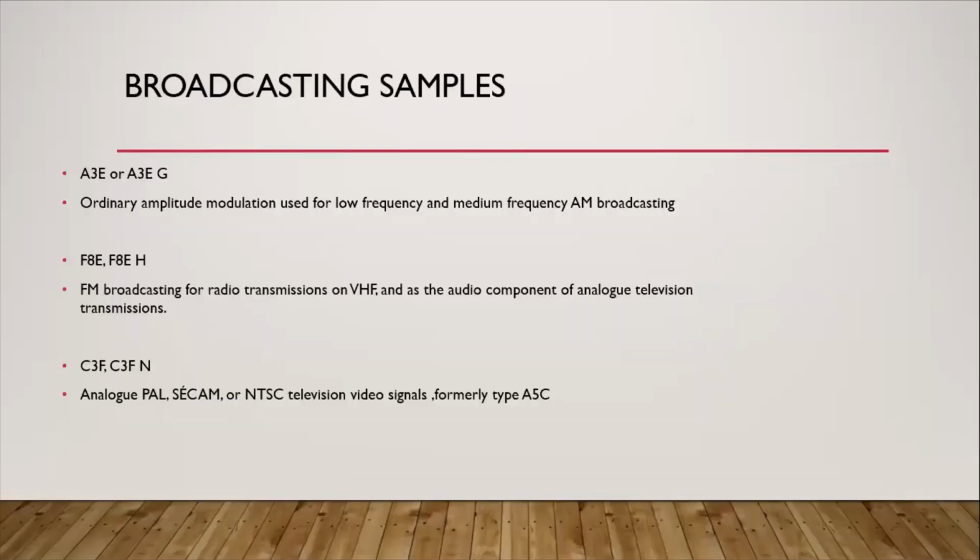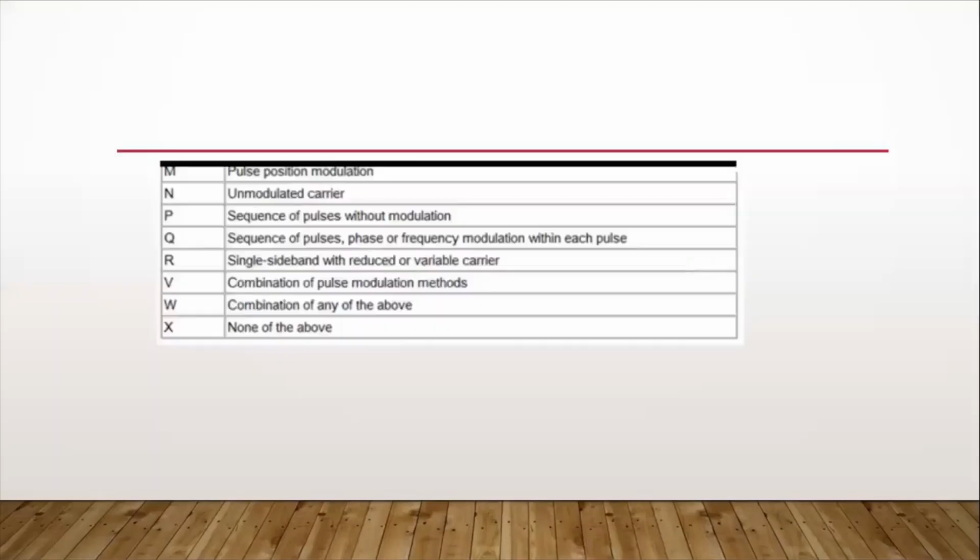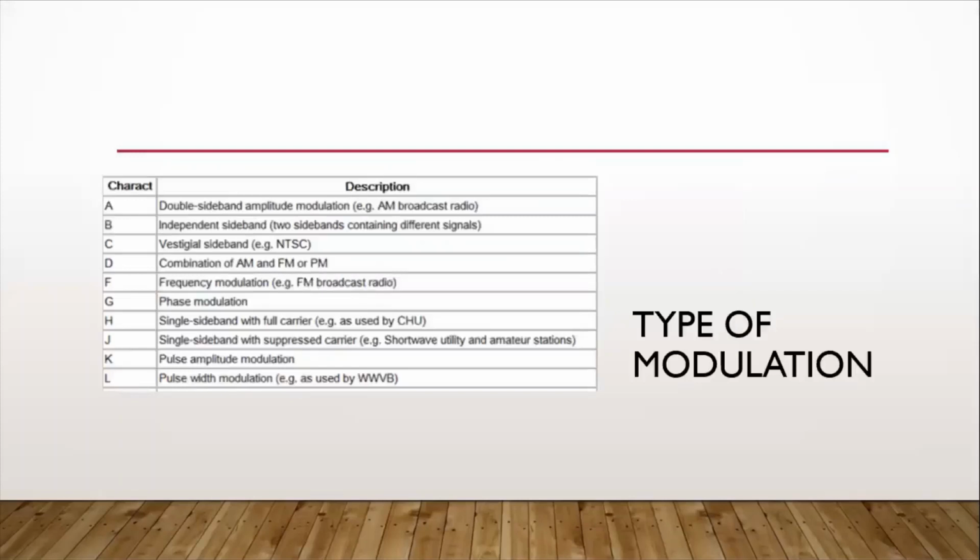Okay? Kaya ang tinawag natin A3E, that is the ordinary amplitude modulation used for a low frequency and medium frequency AM broadcasting. Okay? That is the A3E or A3EG, yung lumang code or emission. Kapag F8E naman, that is, ibig sabihin, ang kanyang unang characteristic is F. Ang type ng modulation niya is nasa frequency modulation. Madali lang tandaan kasi doon din naman nagsisimula, FM broadcast radio, F.